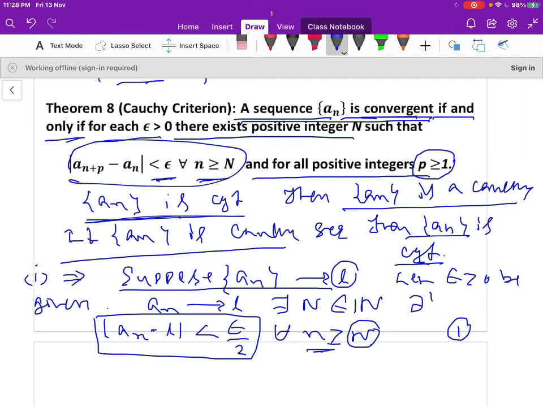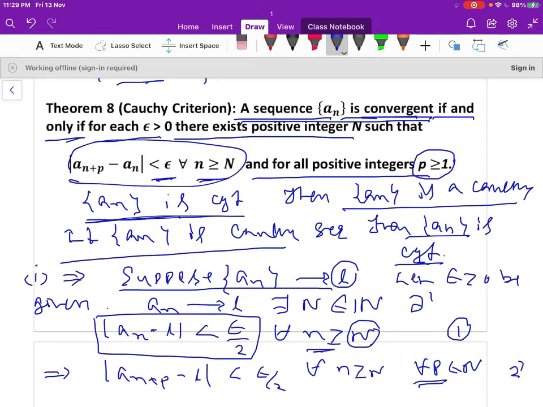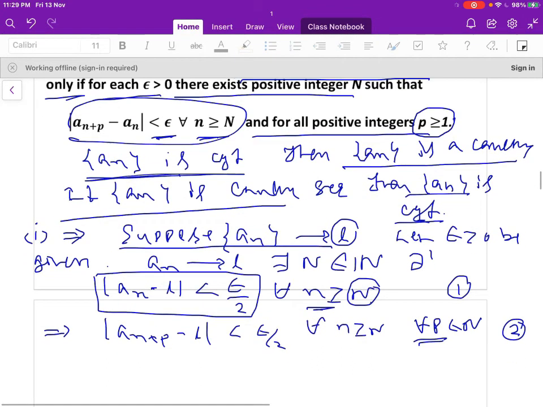This holds for all n greater than or equal to capital N. This implies if |a_n minus L| is less than epsilon by 2, then obviously for further values of n, for example n plus p, |a_{n+p} minus L| is also less than epsilon by 2 for all n greater than or equal to N, and for all p belonging to the natural numbers. In the definition, p is greater than or equal to 1. So this is equation 2.